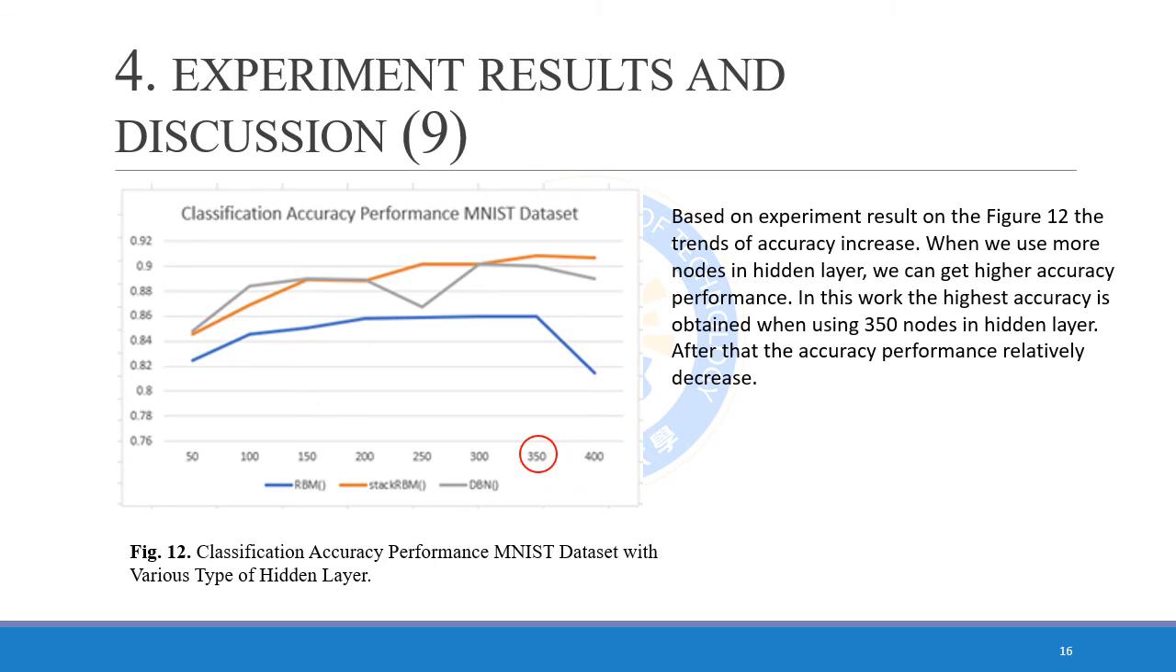Based on the experiment result in figure 12, the trend of accuracy increased when we use more nodes in hidden layer. We can get higher accuracy performance. In this work, the highest accuracy is obtained when using 350 nodes in hidden layer. After that, the accuracy performance relatively decreased.